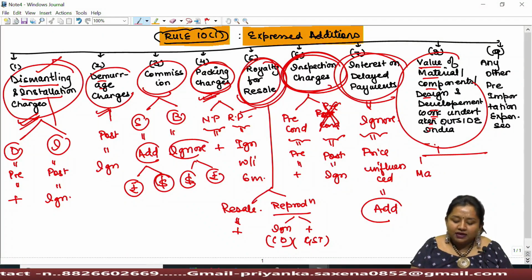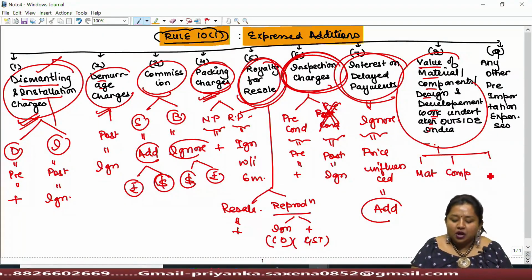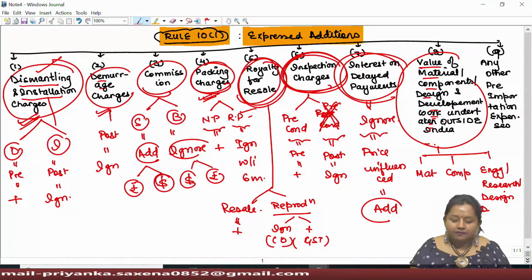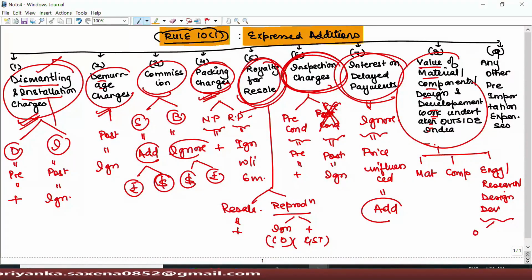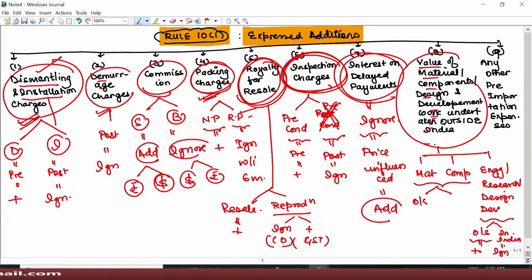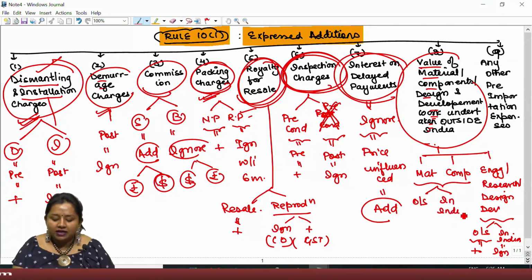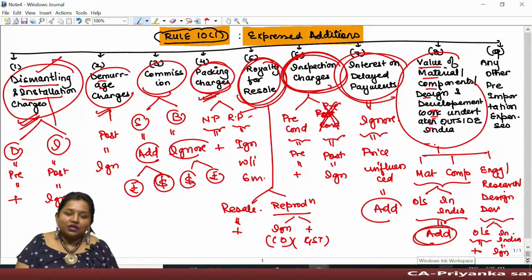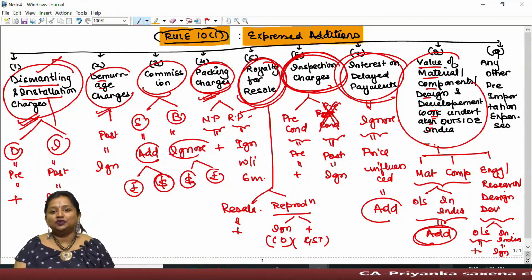In case of raw material, components, machineries or engineering work, research work, design and development work, it says that if design and development work is undertaken outside India, then only it shall be added. If it is undertaken in India, then it shall be ignored. However, in case of material component, whether it is undertaken outside India or in India, in both these scenarios, it shall be added while computing assessable value on pro rata basis, in the proportionate basis in which they have been consumed in the goods to be imported.